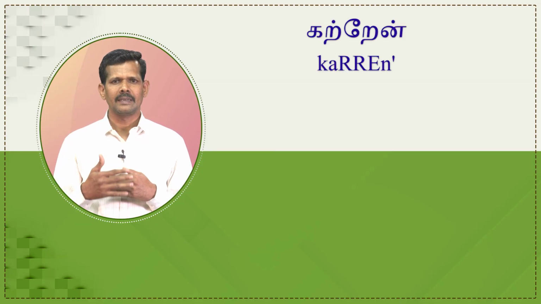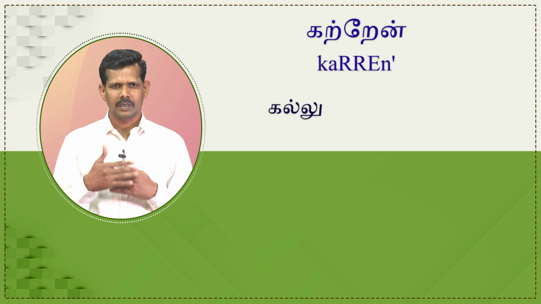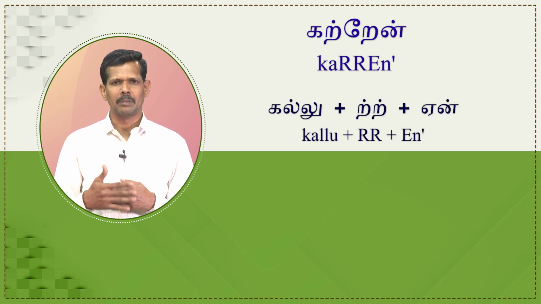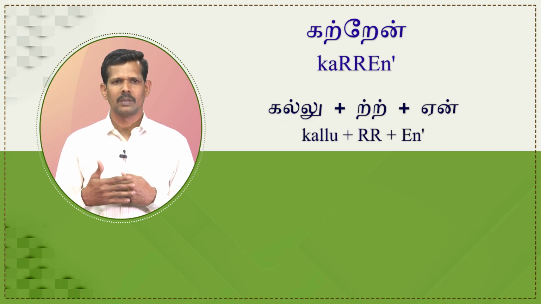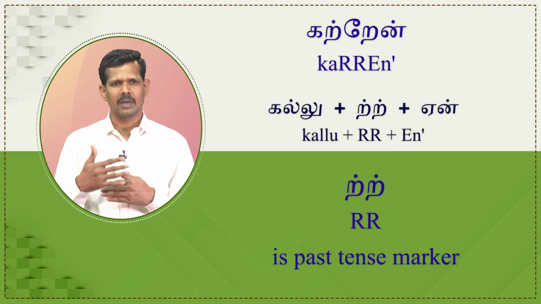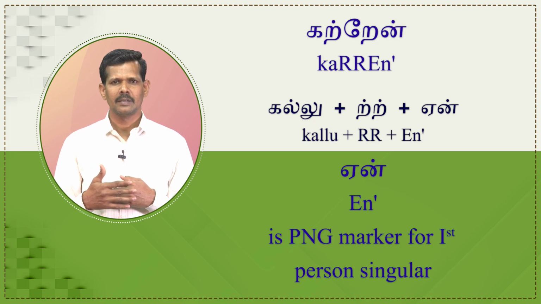In the above example, the final letter is dropped in the verb when the past tense marker tr is conjugated with the verb. Next example is கற்றேன். It is segmented as கல்லு plus tr plus ஏன். Here, கல்லு is verb root. tr is past tense marker. ஏன் is PNG marker for first person singular.